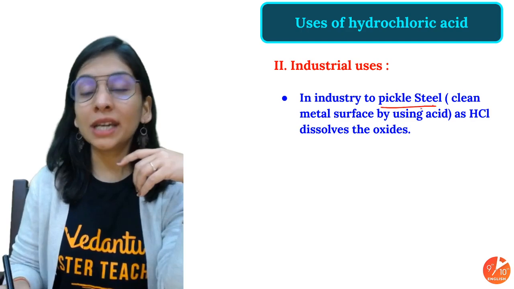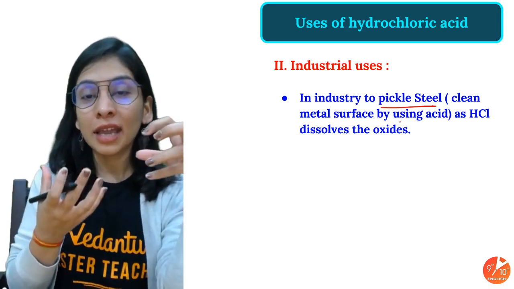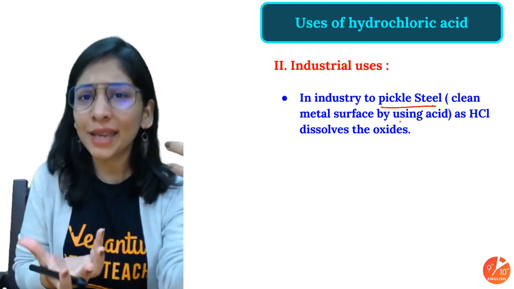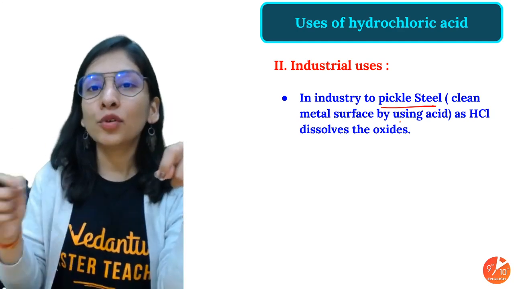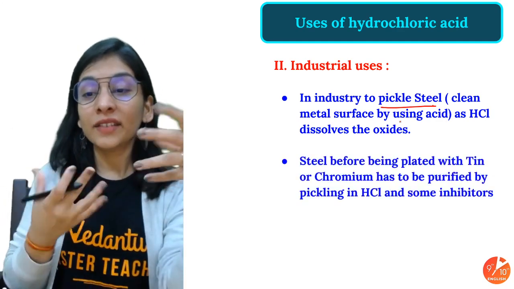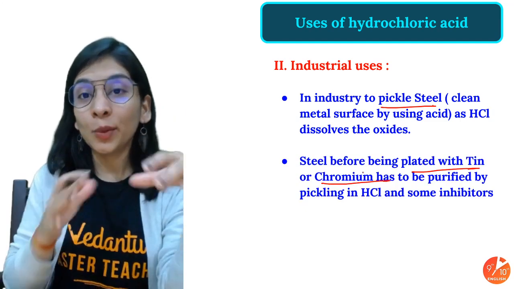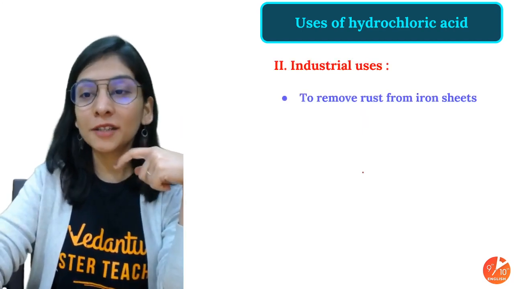In industry, it is used to pickle steel. Pickling steel means cleaning the metal surface with acid, because metal generally reacts with oxygen and develops a metal oxide layer, which is basic. With the help of HCl, I can remove that by neutralization. Even steel, before being plated with tin or chromium, whenever we do plating, we need a clean surface. So we'll clean it with our HCl. That's pretty important. We should know that.